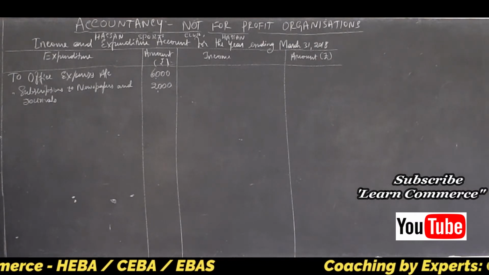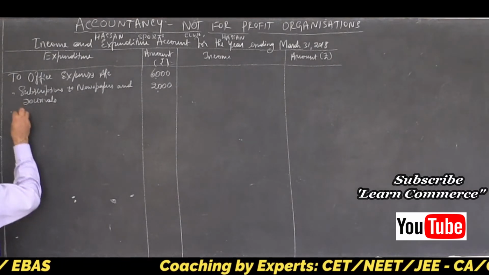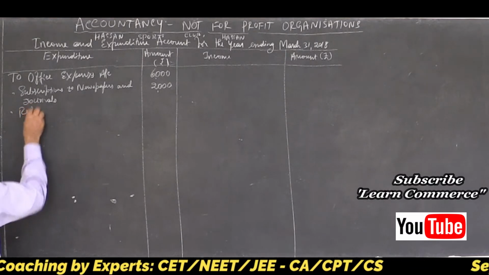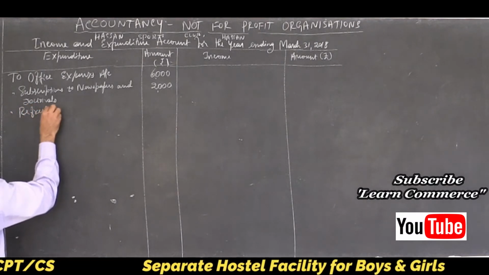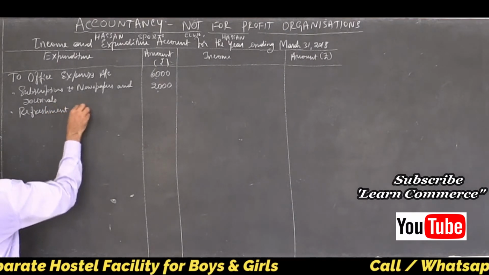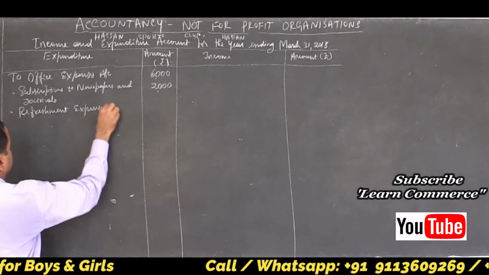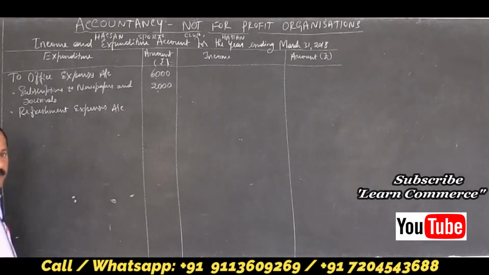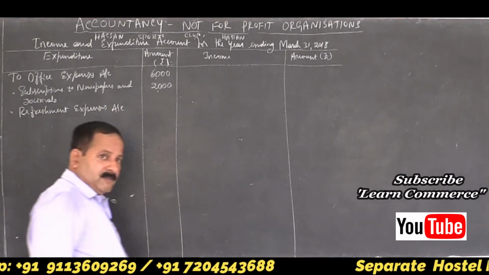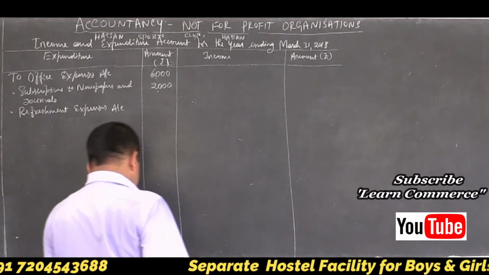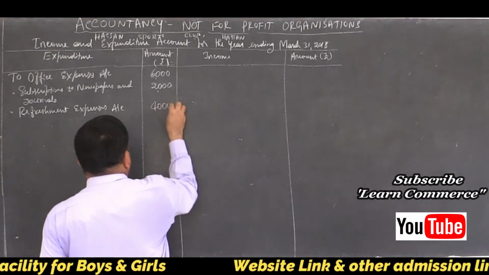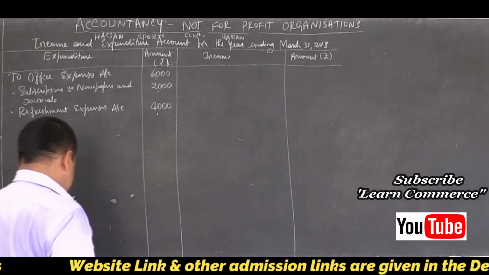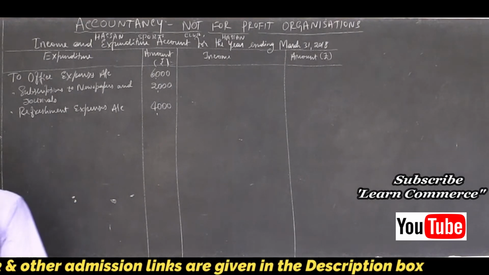To refreshment expenses. Refreshment expenses. How much? 4,000. To salary.